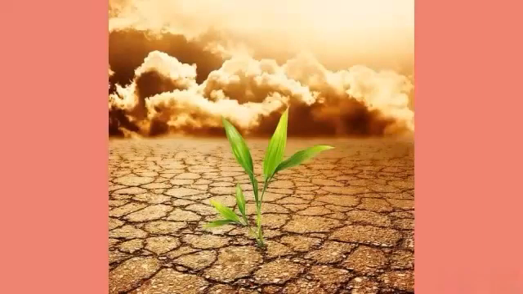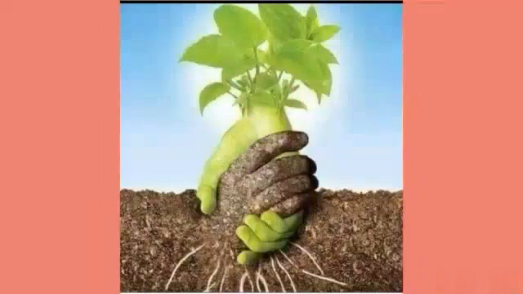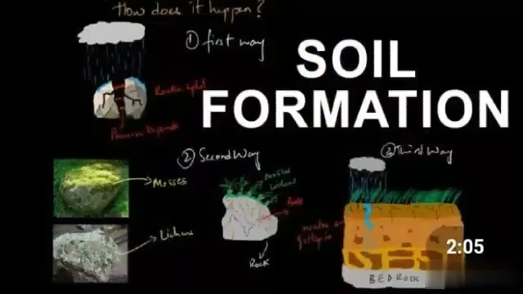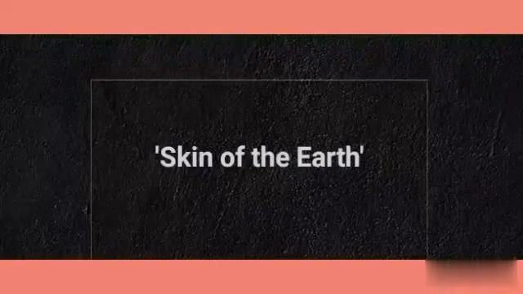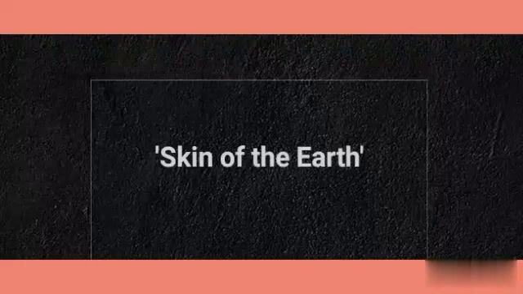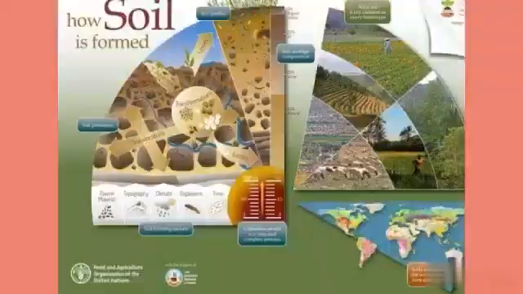Soil and its formation. What is soil? Soil is a mixture of organic matter, minerals, gases, liquids and organisms that together support life. Soil minerals form the basis of soil. It forms a surface of the earth. It is known as the skin of the earth.